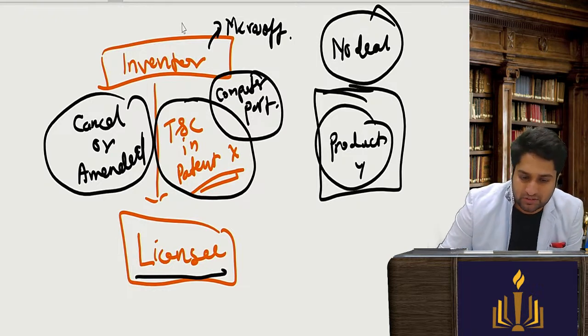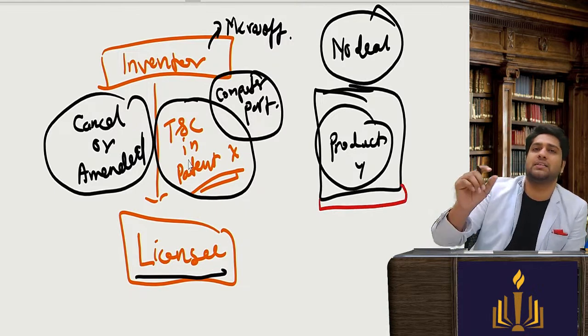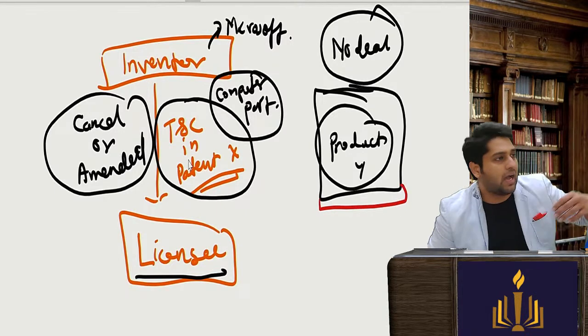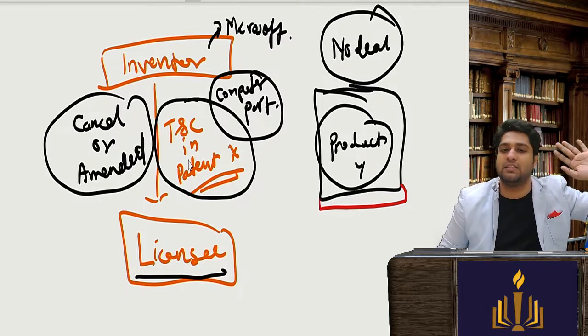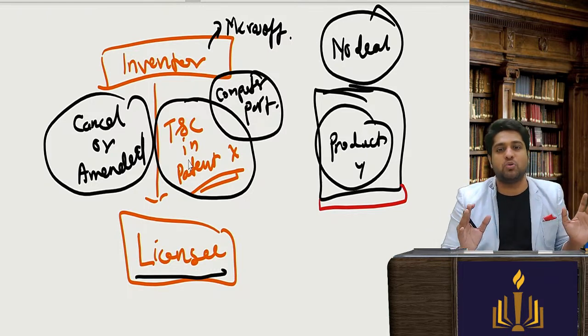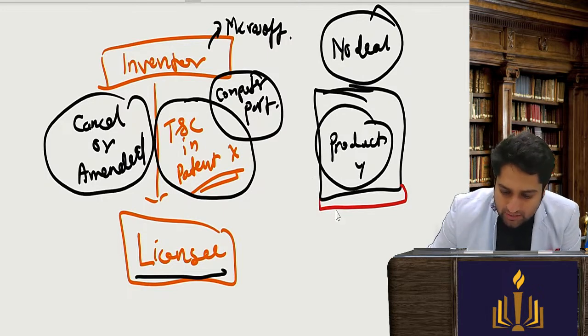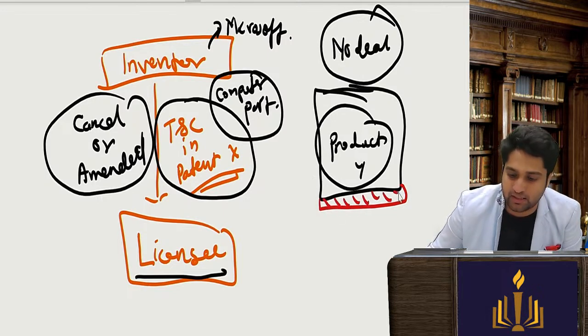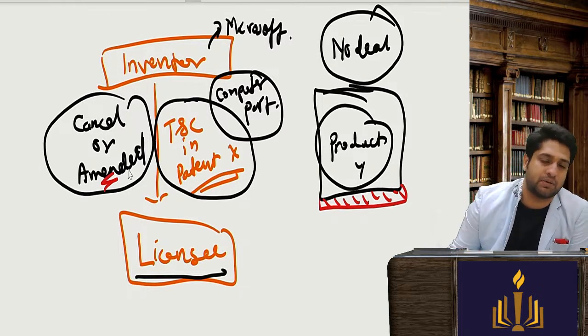So because of this, maybe if I tell a licensee that if you are using my chip, I want you to use the keyboard of this manufacturer only, do not deal with that manufacturer. So I am trying to kill the competition in the market. So in that case, they will ask to amend or change this particular thing.